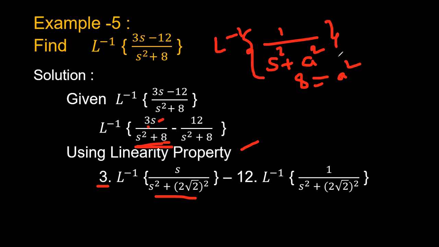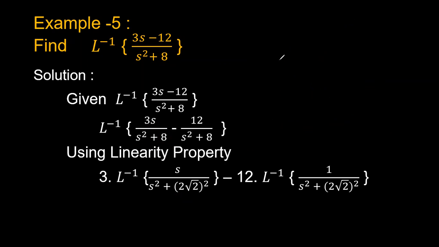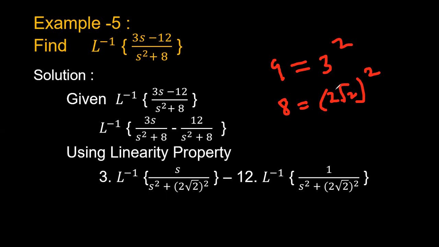So this can be of the form s by s square plus a square, or of the form 1 by s square plus a square. So check whether the function is of this form or of this form. Here, whatever value is represented, that should be converted in terms of a square. So for 9 you will have 3 square. For 8, this can be represented as 2 root 2 whole square. If you simplify this, again you get 8. If you simplify that, again you get 9.